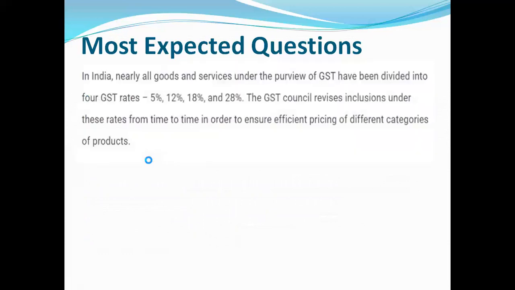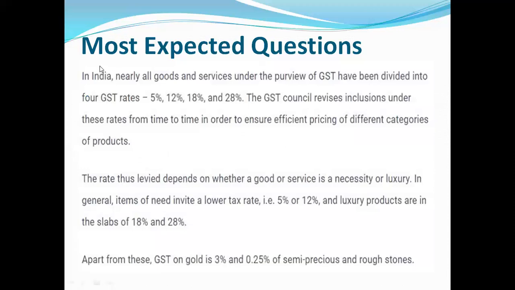So let's see some things related to GST. In India, nearly all goods and services under the purview of GST have been divided into four GST rates. So these rates are 5%, 12%, 18%, and 28%. The GST Council revises inclusion under these rates from time to time in order to ensure efficient pricing of different categories of products. The rate thus levied depends on whether a good or service is a necessity or luxury.